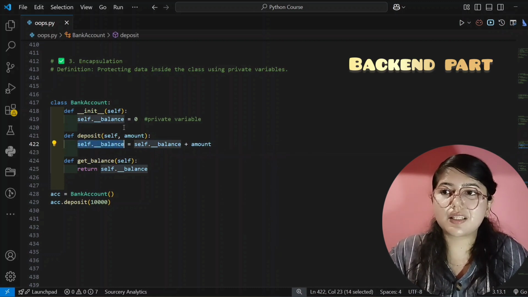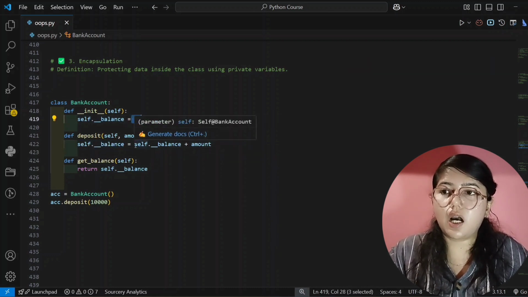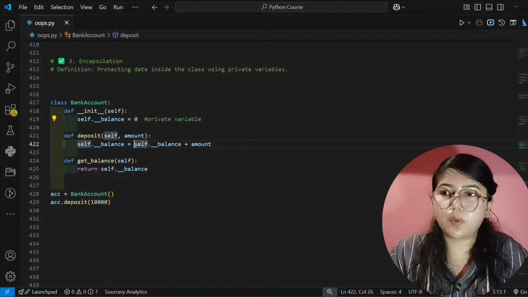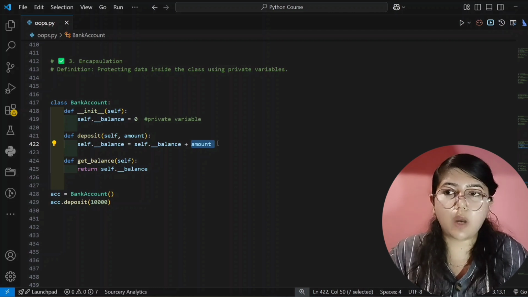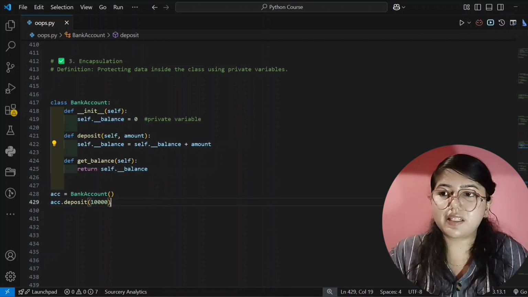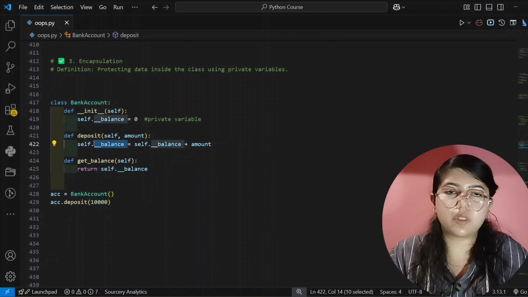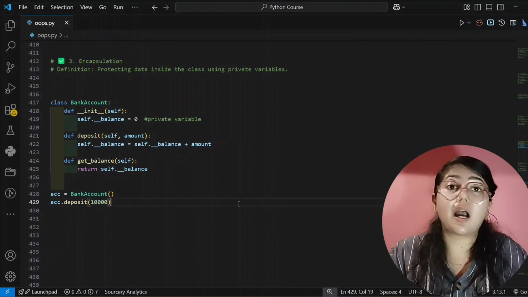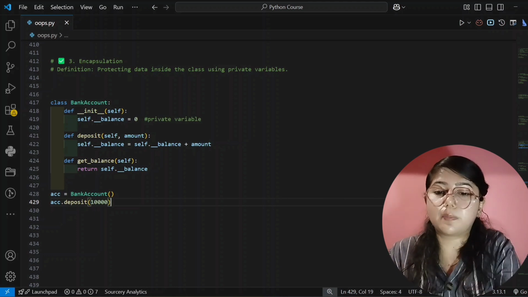Initially this self balance is 0. So I am telling our code editor that whatever initial balance is there, you add the amount, whatever the user is giving. You add that in self balance and you store it in this. So that is 10,000 rupees. So this amount will be added in this, and it will be stored in self balance only. I hope you understood how this code is running in the backend.